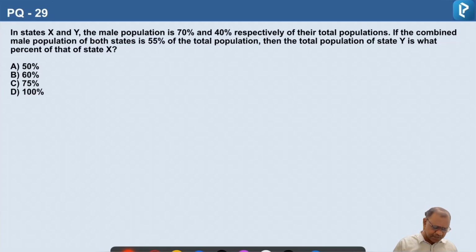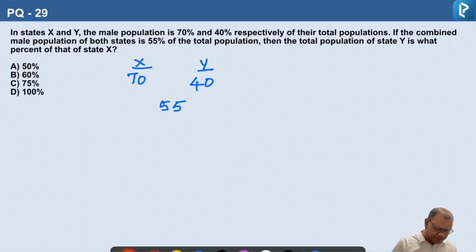So here we have two states X and Y. Their male populations are 70% and 40% for X and Y. So the average male population is 55.